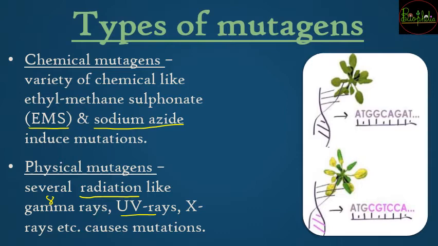So here you can see in the little photograph that I have tried to show you how the actual base pairing is going to be changed. If you leave the first three, the first three ATG are going to be the same but the last ones are going to be changed. So हो सकता है ये जो change आया है, that change is going to make it disease resistant. So this change or transformation is going to be because of the different types of mutagens.